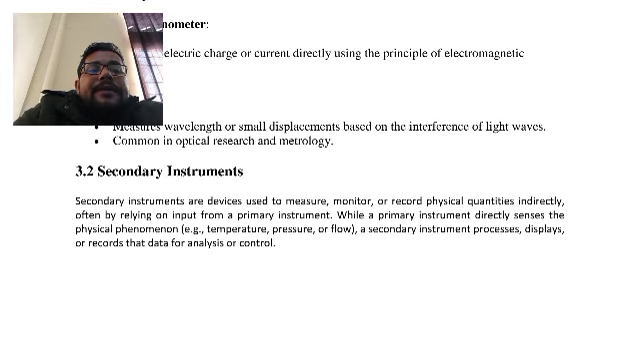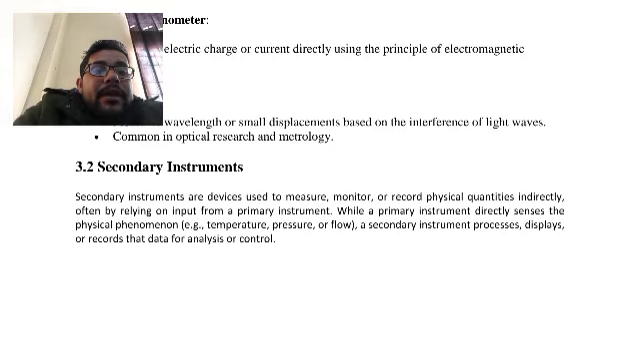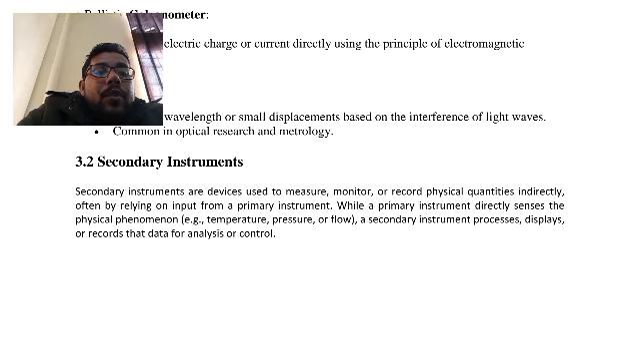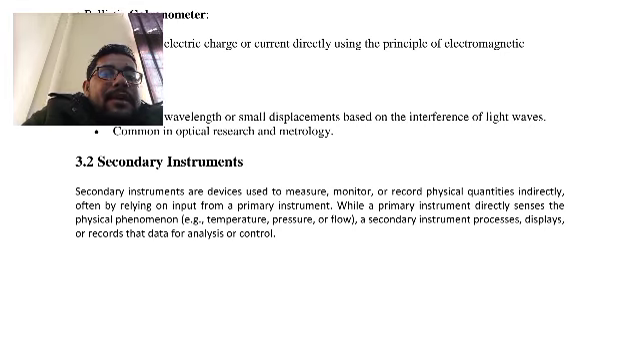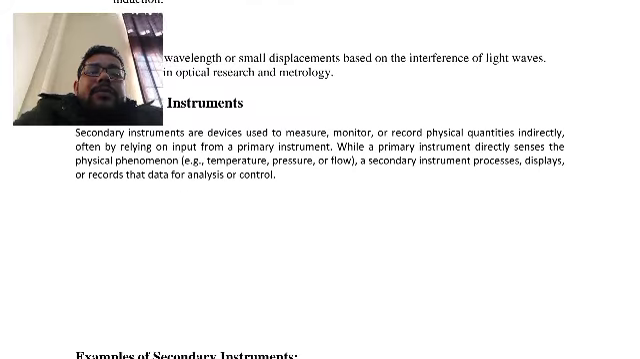Secondary instruments are devices used to measure, monitor, and record physical quantities indirectly, often relying on input from the primary instrument, while primary instruments directly sense the physical phenomena, for example temperature, pressure, and flow. Secondary instruments process, display, and record data for analysis or control.